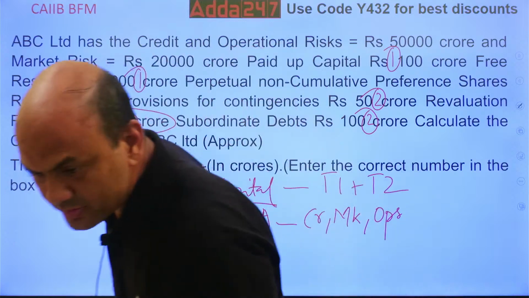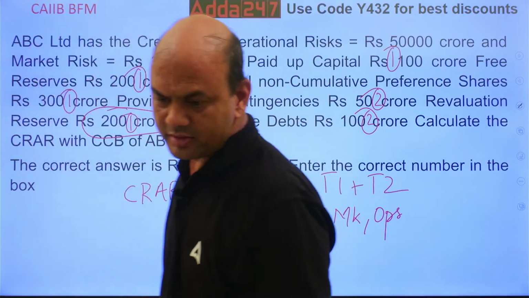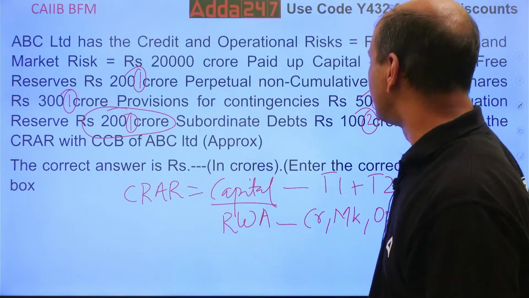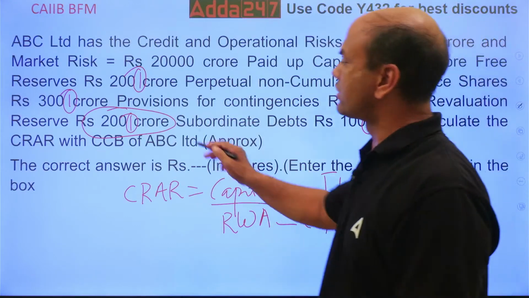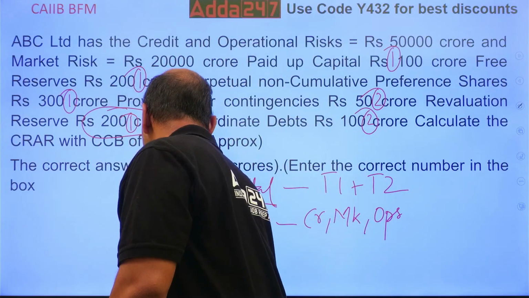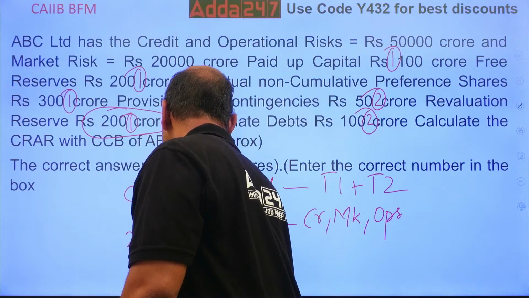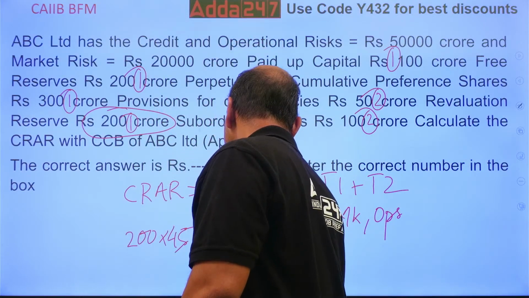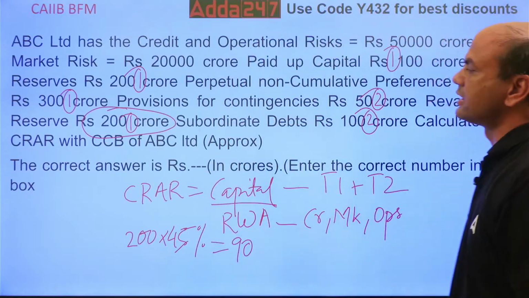You have not taken revaluation reserves? Yeah, taken, na? Archana, got it. 690 you have got. So, what is the revaluation reserves? See, 200 crores, so 200 into 45%. It is to be taken at 45%, so that is equal to 90. So your total will be 600 plus 90.